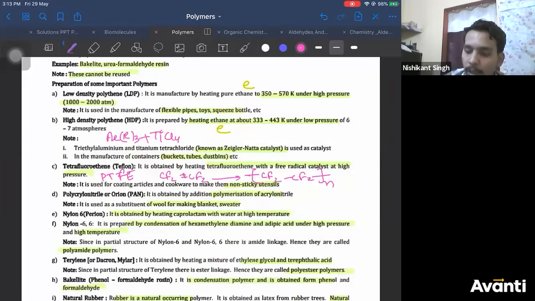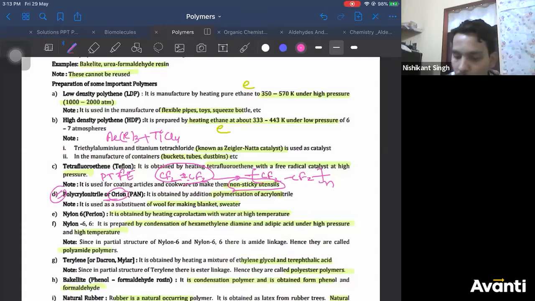This is tetrafluoroethene; the polymer of this tetrafluoroethene is polytetrafluoroethene. It is used for non-stick utensils. Your non-stick pans have a coating of Teflon on them. Correct? Now PAN. What is PAN? Polyacrylonitrile, or Orlon.